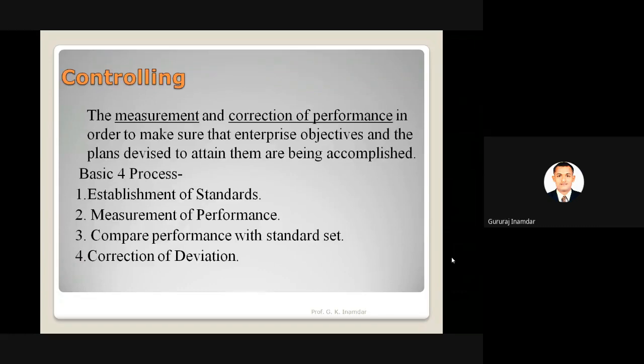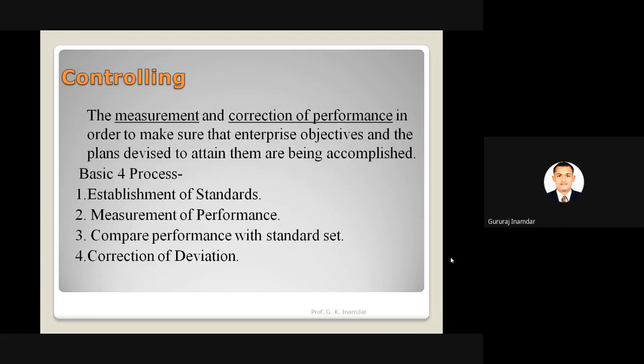The first one is establishment of standard. A standard is nothing but a preset value. For example, generally we measure weight in kg. Our Indian organizations measure weight in kg, tons, metric units, and kg is the standard. If you are required to set any standard, there may be ISO standards, Indian standards, or American standards.